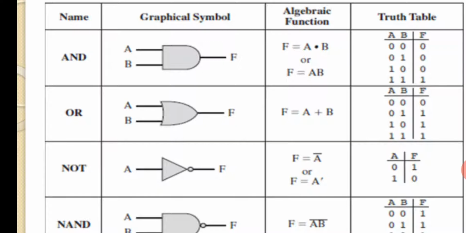Now the second one is the OR gate. The symbol you have to remember. Everything depends on the symbol, because when you deal with logic gates or logic circuits, there will be many different kinds of logic gates in the circuit. One can use 10 AND gates and 15 OR gates or any other gates. I will deal with the rest of the gates also, but as of now, one circuit may contain so many gates.